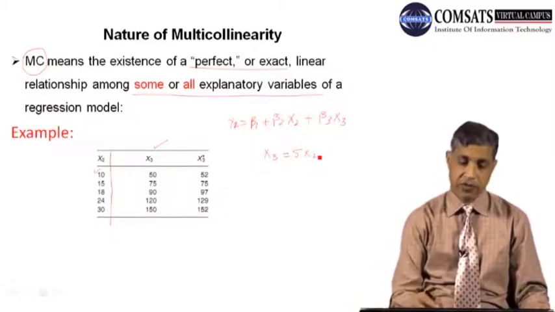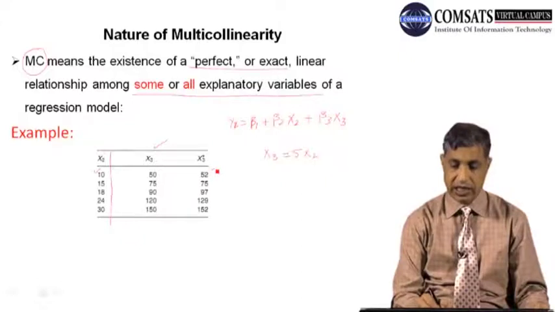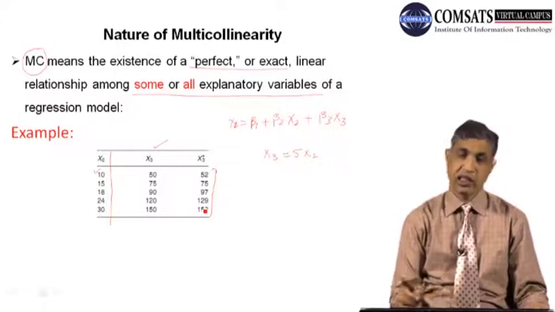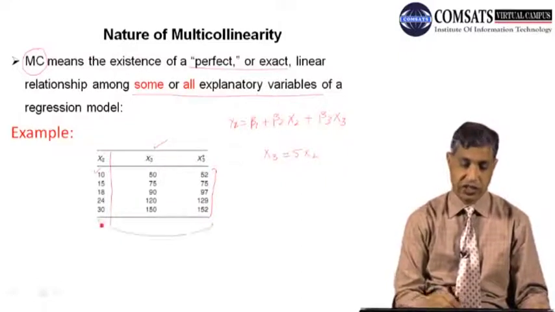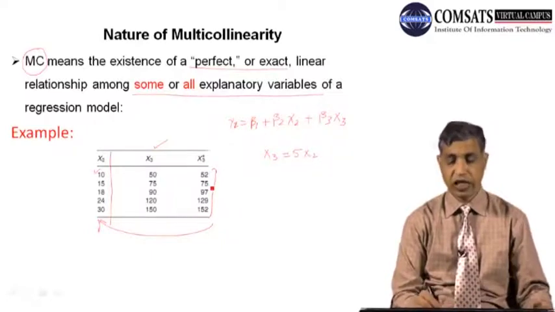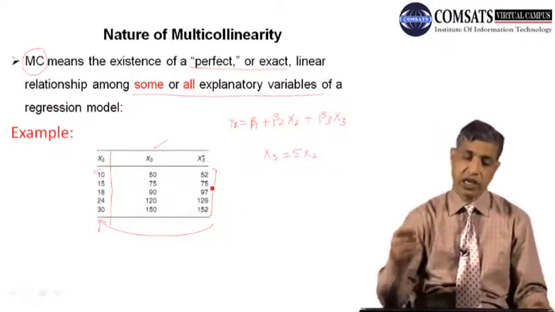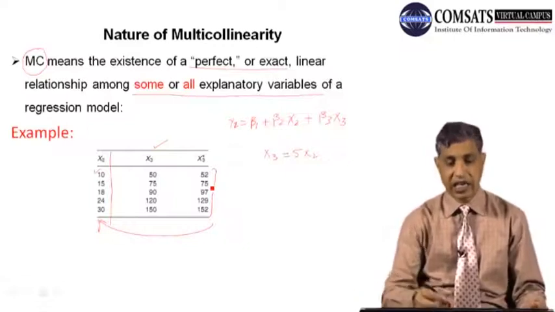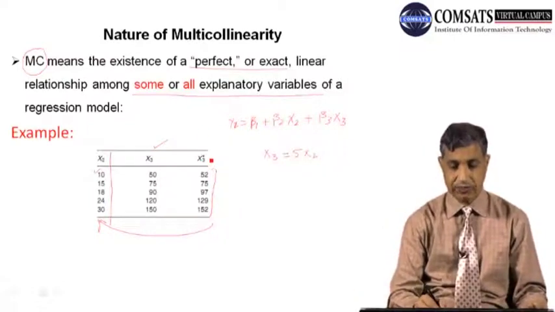And at the same time, if I take something randomly here, you cannot join it with this one, because I have added or subtracted something randomly, and I call this x3 star.